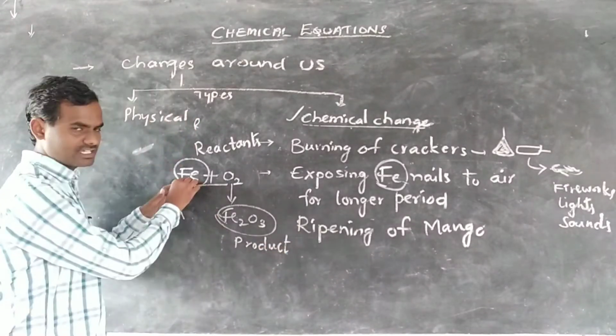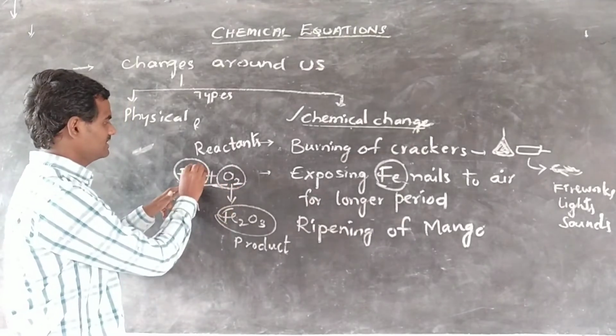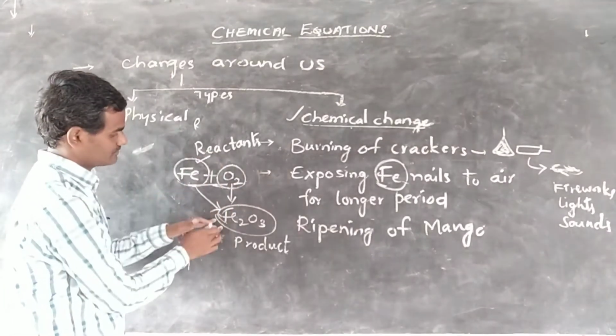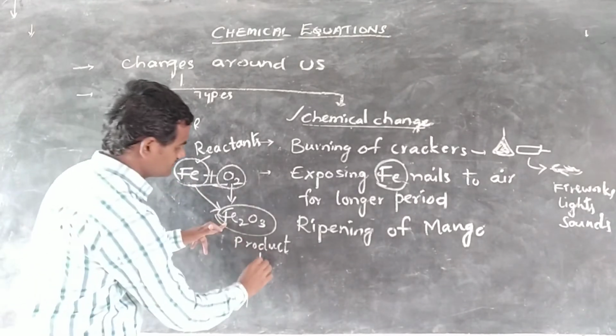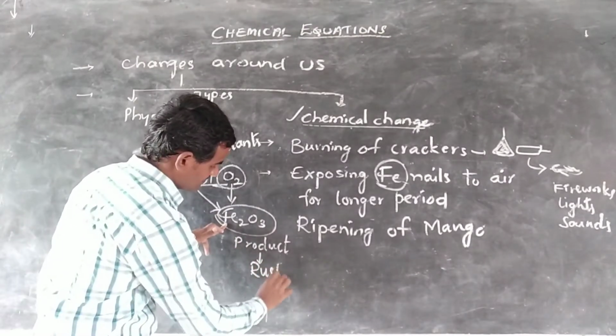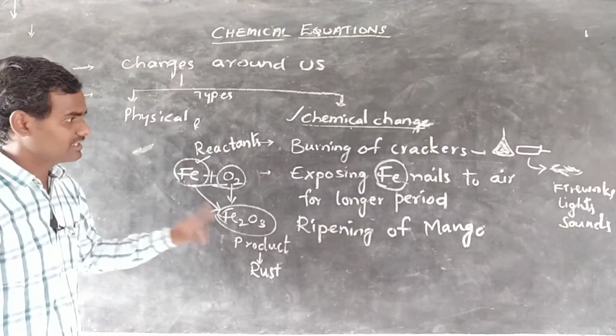So we have taken only iron, but after reaction with oxygen which is present in the atmosphere, the iron, or ferrum, changes to ferric oxide, which is rust. We call it rust. So here also the chemical properties of iron are changed.